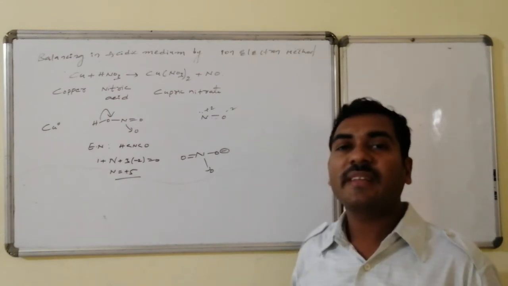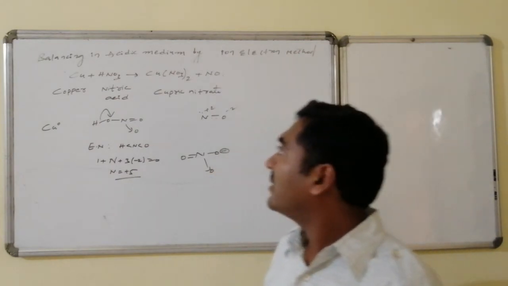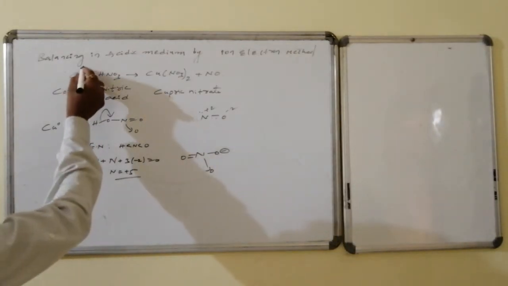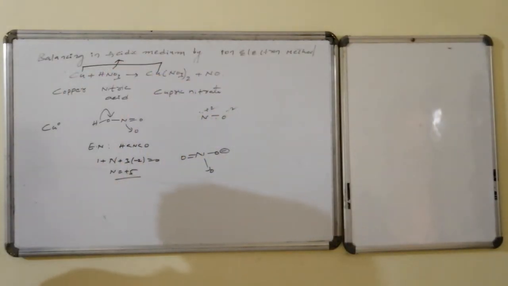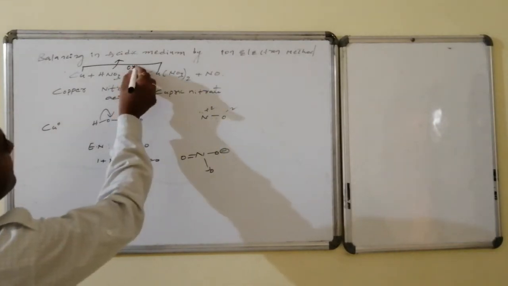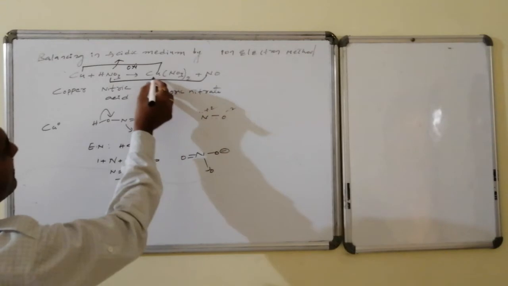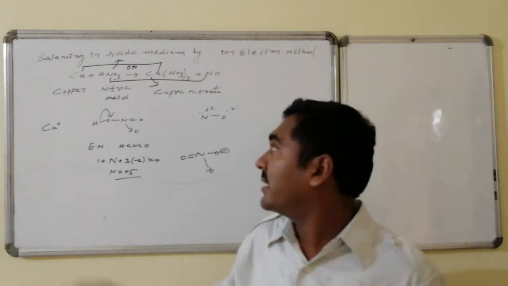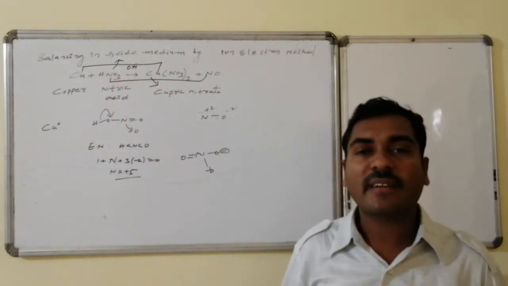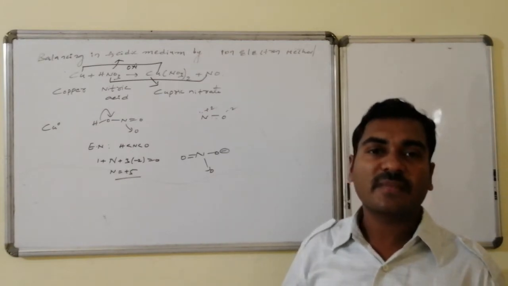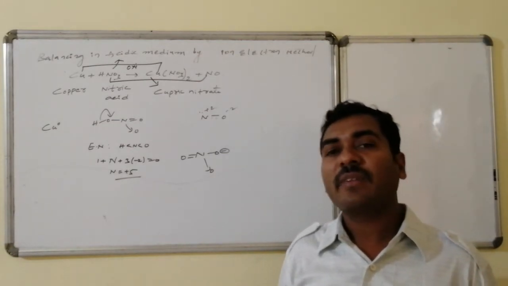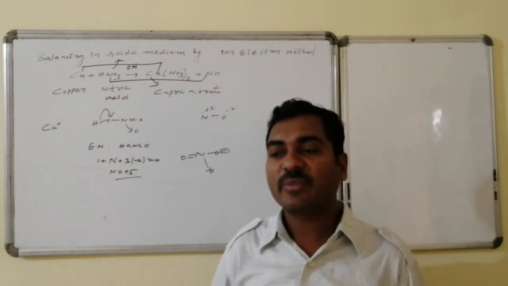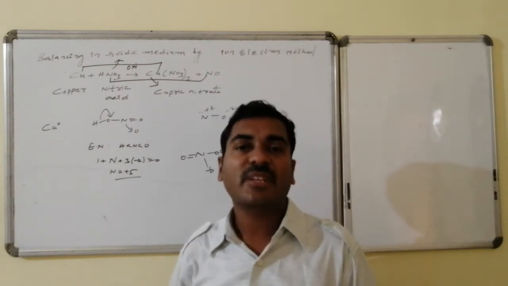Now we have to balance that one by the ion electron method. Now we are identifying the oxidation as well as the reduction. See, copper 0 is converted to copper +2. In this process, the oxidation number is increased, hence it is oxidation. Similarly, nitrogen of +5 is converted to nitrogen of +2, that is reduction, a decrement in oxidation number. Here losing of electrons is there, and here gaining of electrons is there. Now we will write the separate equations for the second part, because we made the identification of oxidation numbers, and identified the oxidation-involved species and the reduction-involved species. We will write them separately, and thereby the next steps proceed.